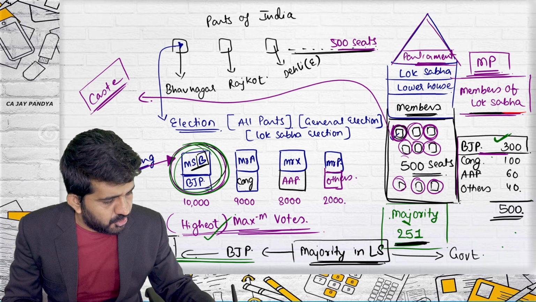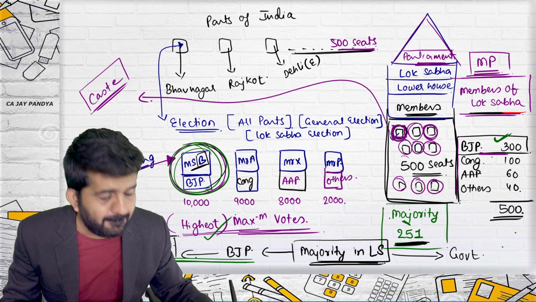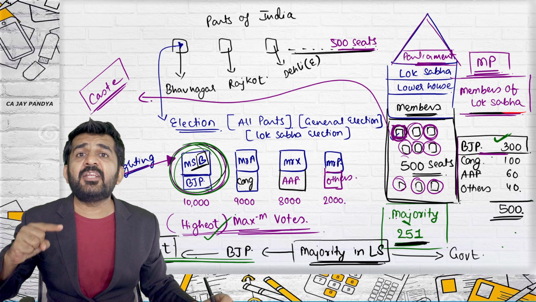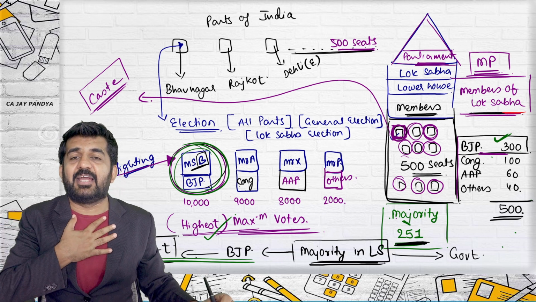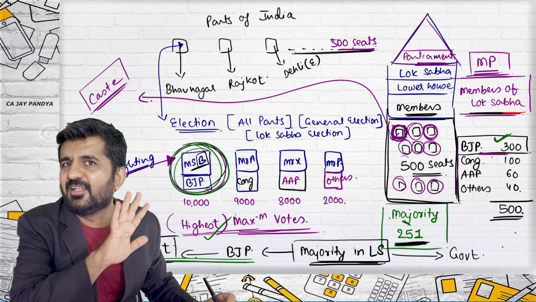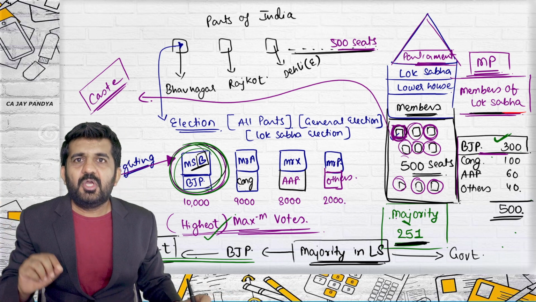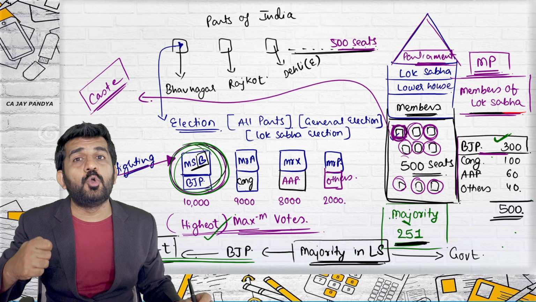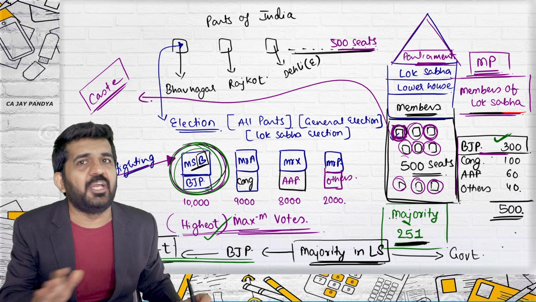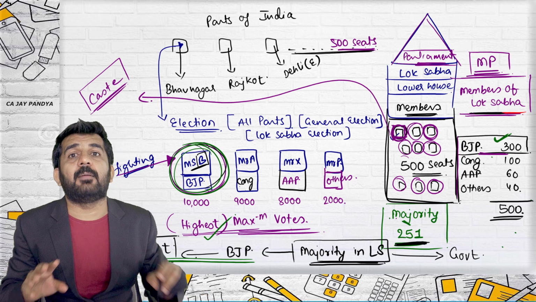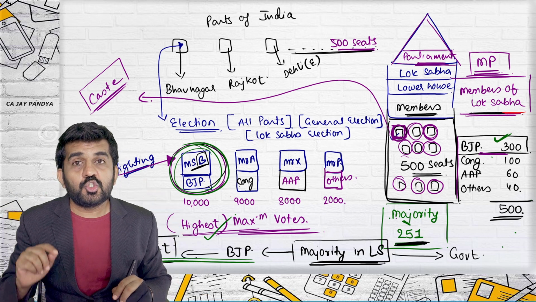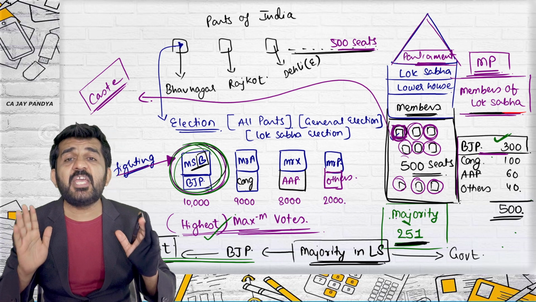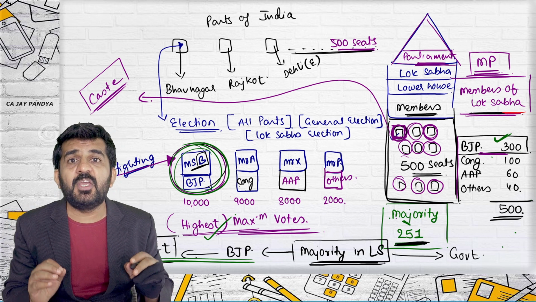Number one, she is only one member in these 500 people. Is it alright? Can she present a bill that I will be getting 2 crore rupees from government? The answer is no. Can she pass any bill? No. Can she do any good to caste and community? No. She will have to think about the area. Alright. So we as people of the country are foolish. Whenever we vote, we should vote wisely.